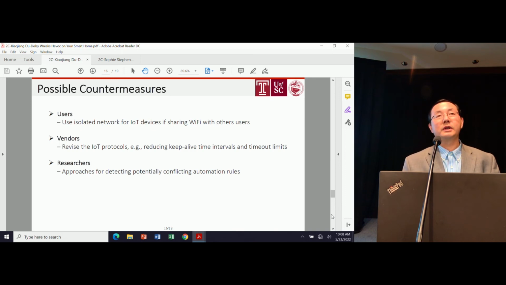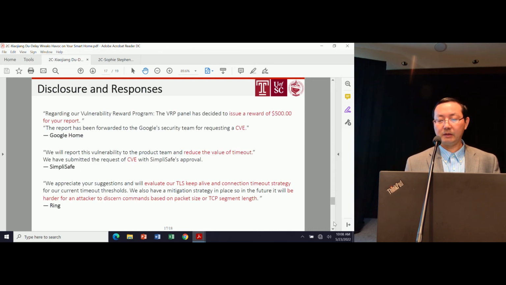And from the researcher point of view, like us, we could think about what kind of approach we can use to detect potential conflicts in automation rules. Again, if you look at those automation rules, you don't see any problem. But because of the delay attack and multi-path, multi-platform issues, there could be serious problems. Okay, so let me summarize.